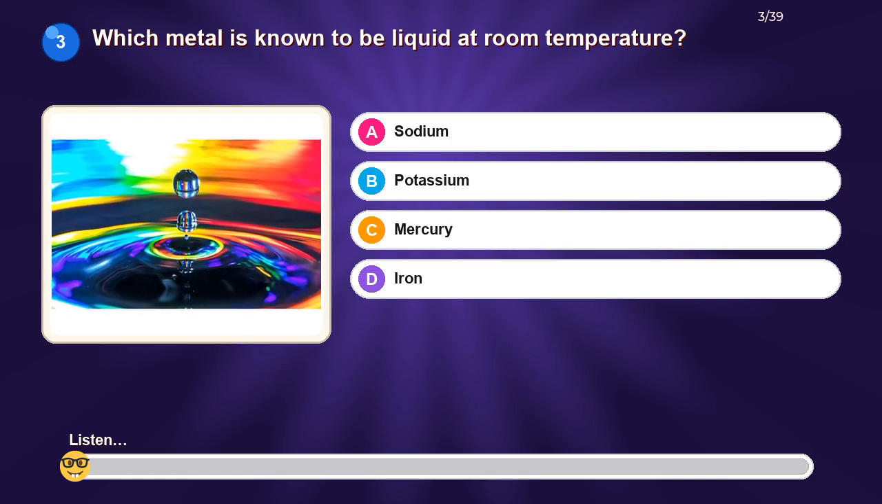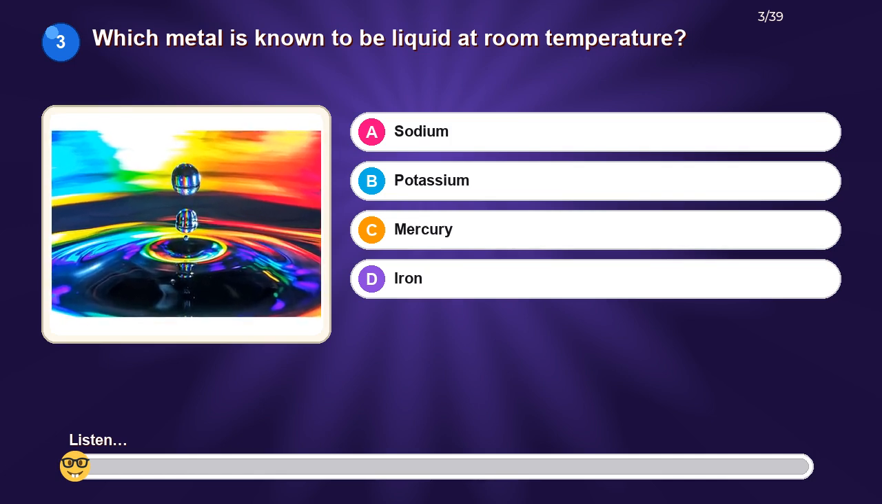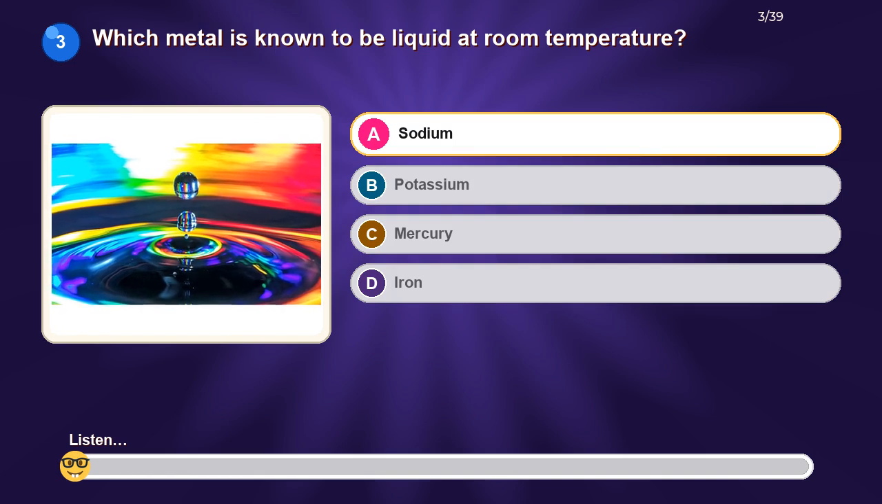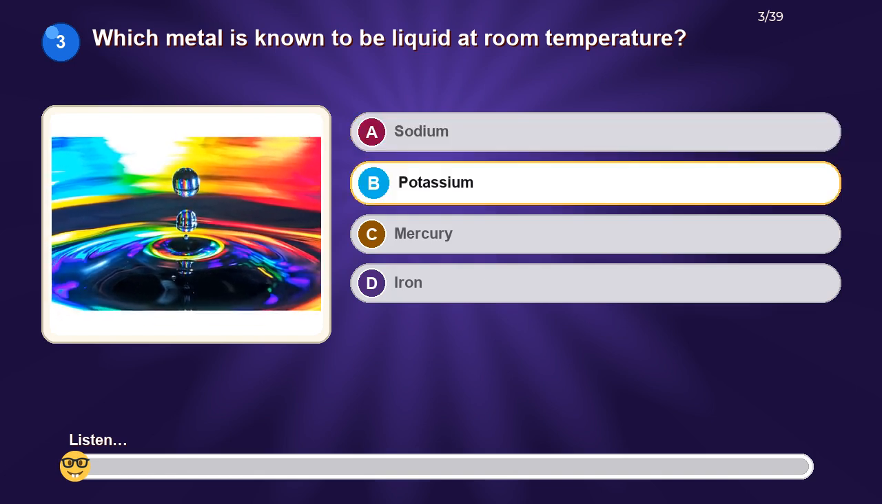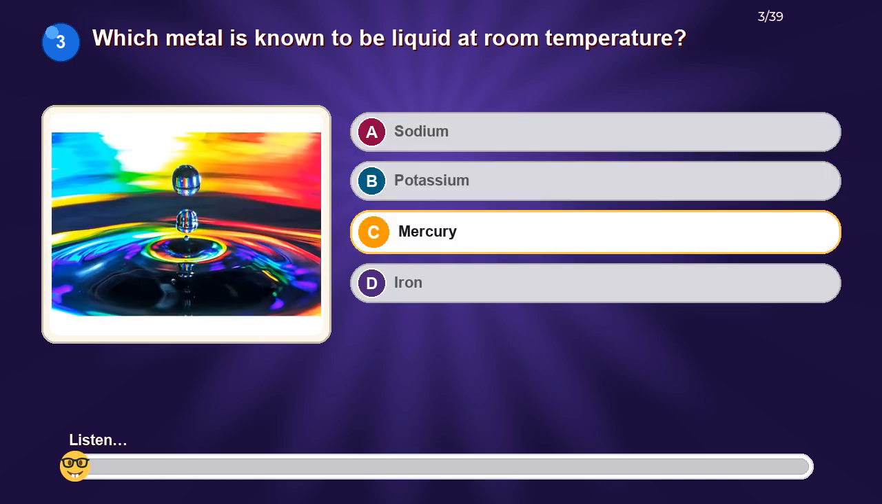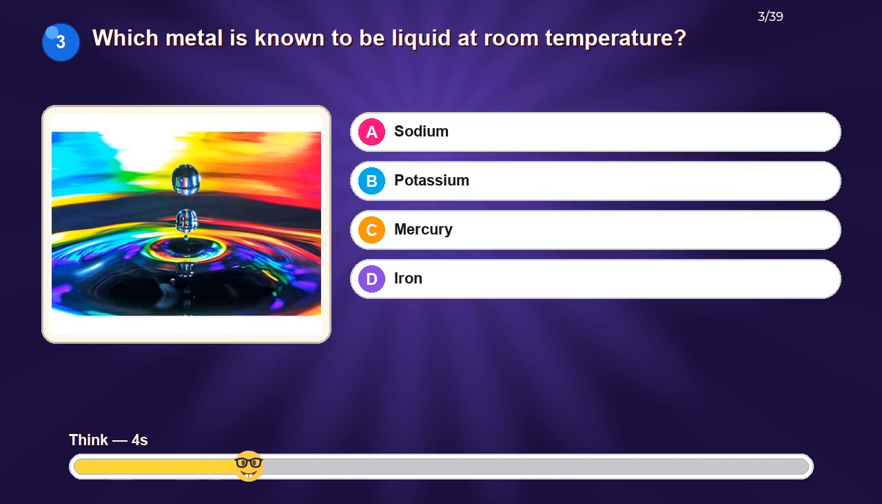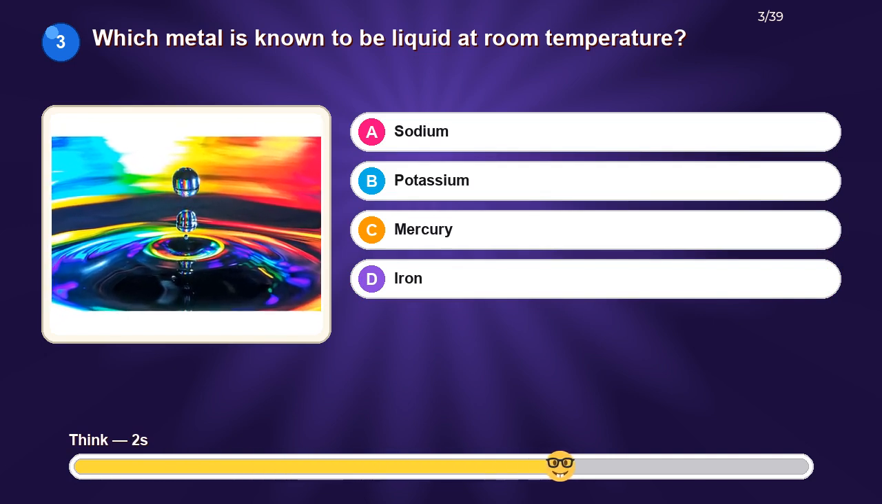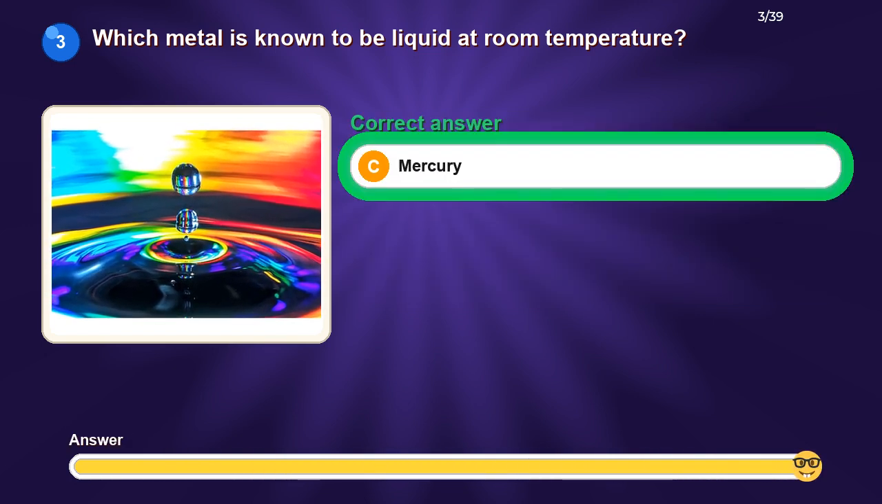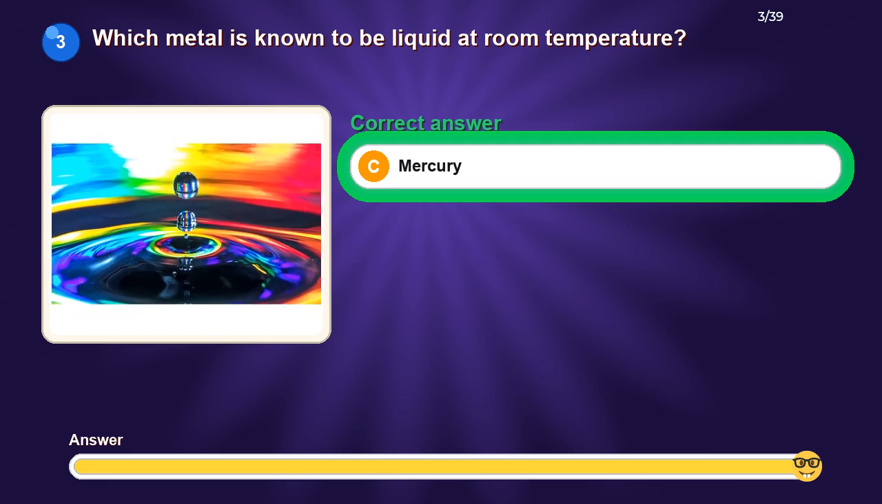Which metal is known to be liquid at room temperature? Option A, sodium. Option B, potassium. Option C, mercury. Option D, iron. The correct answer is mercury.